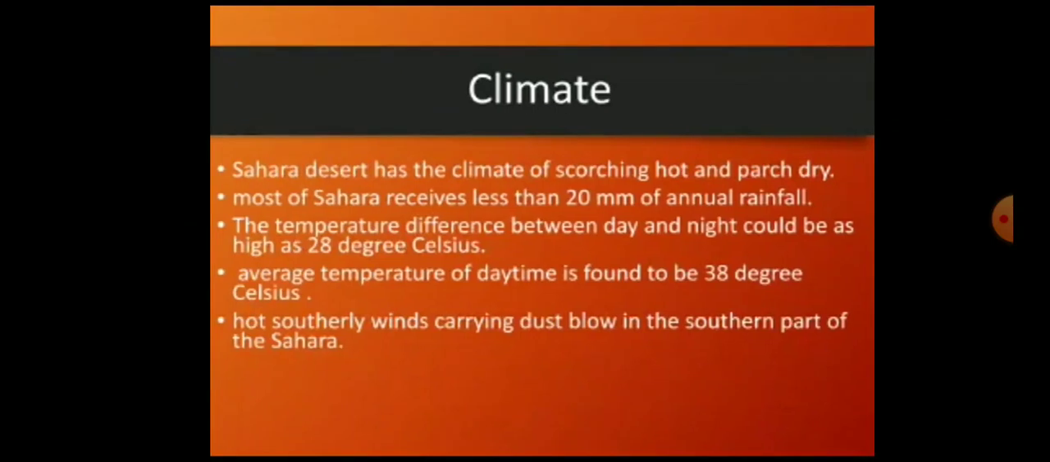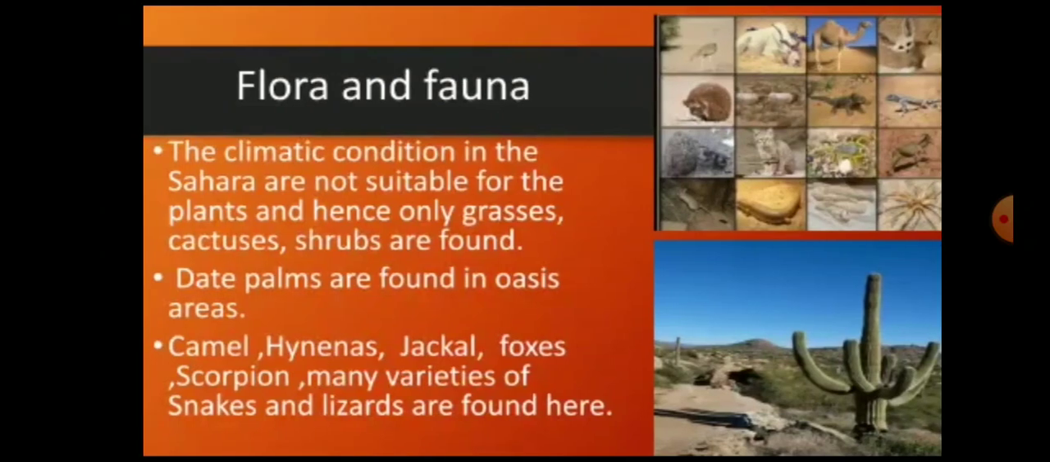If we talk about the climate of Sahara, so Sahara Desert has the climate of scorching hot and parched dry. Most of Sahara receives less than 20 millimeter of annual rainfall. The temperature difference between day and night could be as high as 28 degrees Celsius. Average temperature of daytime is found to be 38 degrees Celsius. Hot southerly winds carrying dust blow in the southern part of the Sahara.